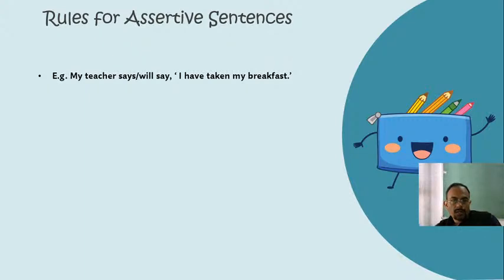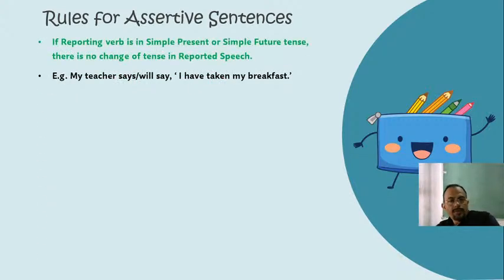First of all, the rule. If the reporting verb is in simple present or simple future tense, there is no change of tense in reported speech. This is the very first important rule of reporting. The first important rule is about the reporting verb. If a reporting verb is in simple present or simple future tense, there is no change of tense in reported speech.